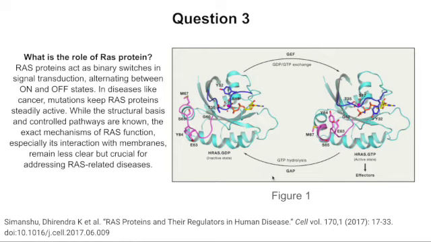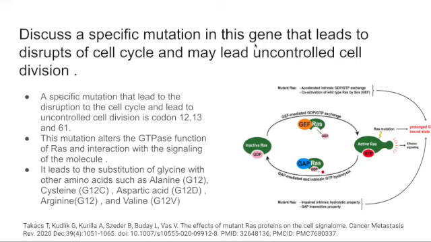Discuss a specific mutation in this gene that disrupts the cell cycle and may lead to uncontrolled cell division. The specific mutations that lead to the disruption of the cell cycle and uncontrolled cell division are at codons 12, 13, and 61. These mutations alter the GTPase function of RAS and its interaction with signaling molecules. It leads to the substitution of glycine with other amino acids such as alanine, G12A, cysteine, G12C, aspartic acid, G12D, arginine, G12R, and valine, G12V.